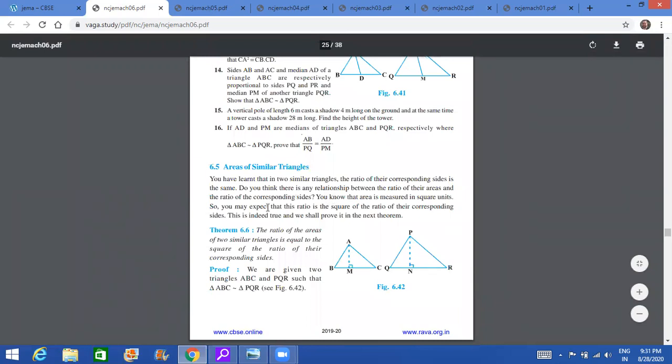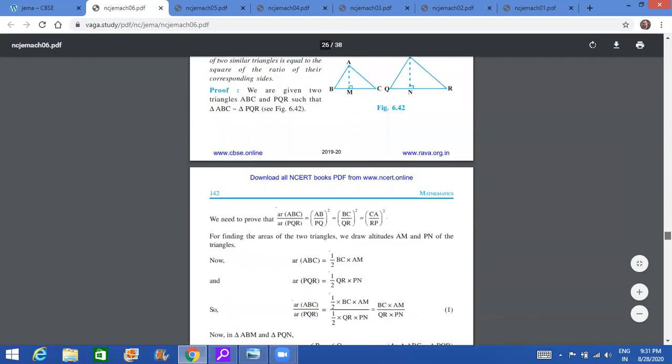Now we come to 6.6. Till last year this was there, and as a one-time measure this theorem is now cancelled. The ratio of areas of two similar triangles is equal to the square of their corresponding sides. This theorem is cancelled. You need not do this proof.